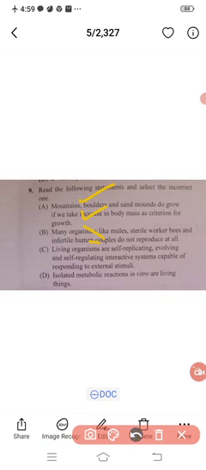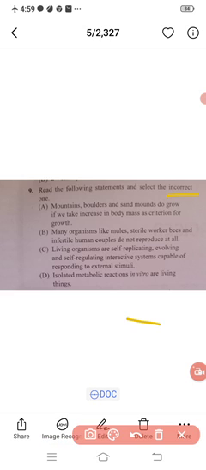In the question we should identify whether we need the correct or incorrect one, so we must read it very clearly. Read the following statements and select the incorrect one. Okay, out of this, which is the incorrect? That is question number 9. Only 4 options are given. Which of the following is incorrect?